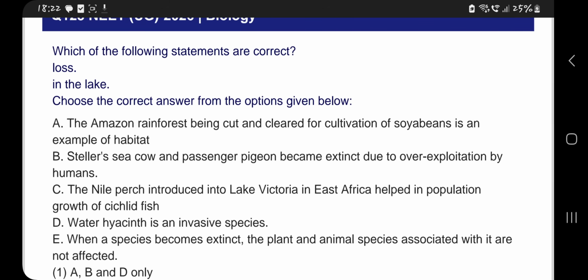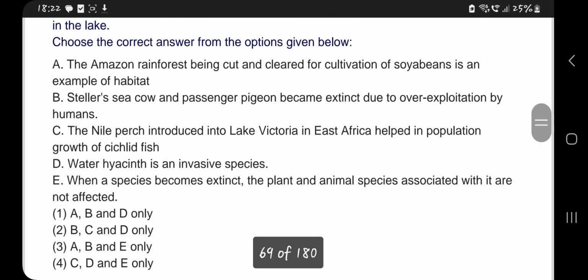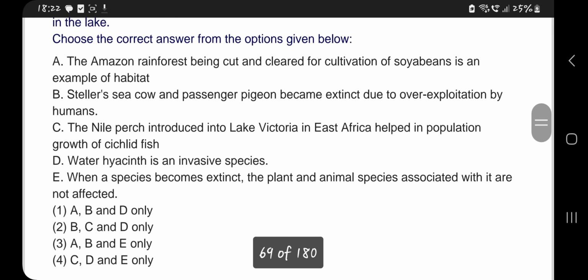The Nile perch introduced into Lake Victoria helped in population growth of cichlid fish in the lake. Water hyacinth is an invasive species, correct. When a species becomes extinct, the plant and animal species associated with it are not affected. So E is incorrect statement. Water hyacinth, D is correct statement.